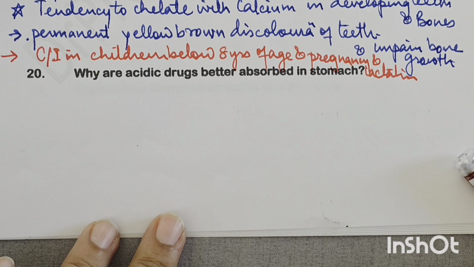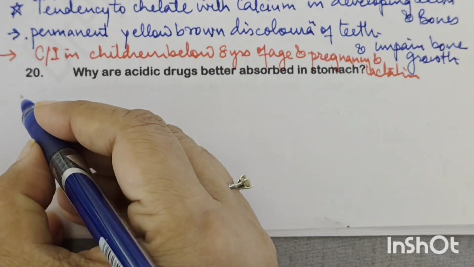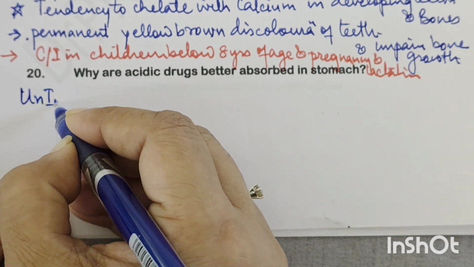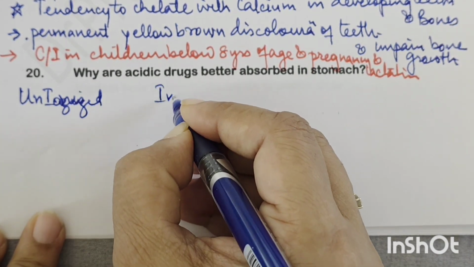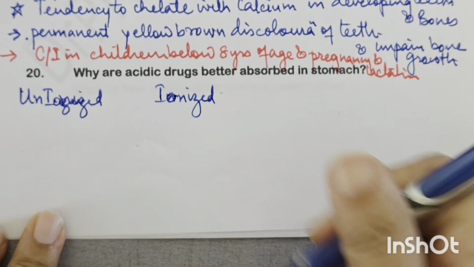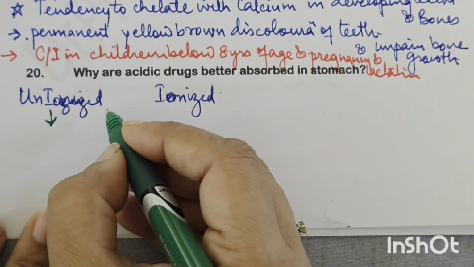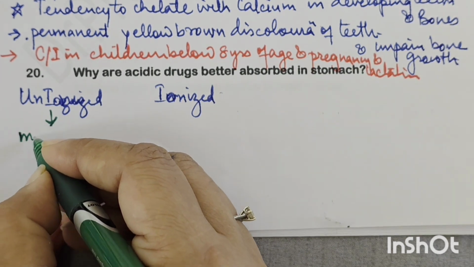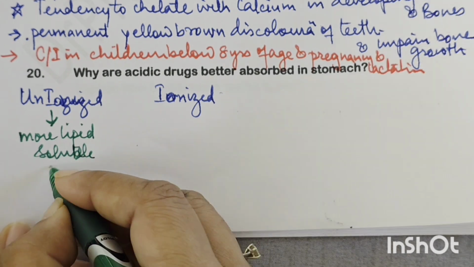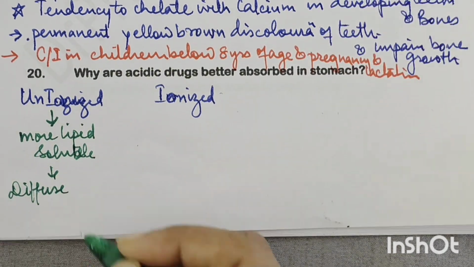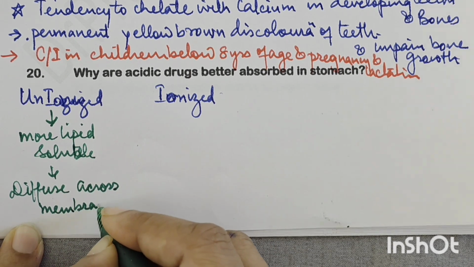Why are acidic drugs absorbed better in the stomach? It's a very, very important concept that you should understand. Now, understand one thing. When you consume a drug, it can be ionized or unionized. Unionized forms of drugs are more lipid soluble, and so they diffuse across the membranes.